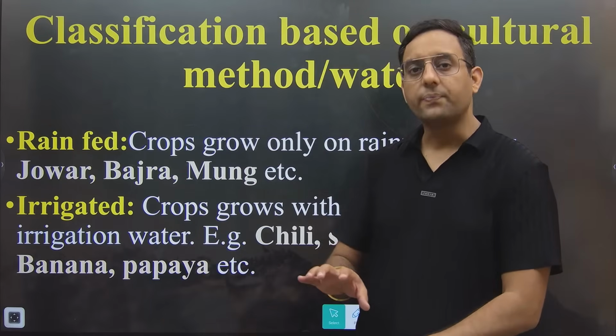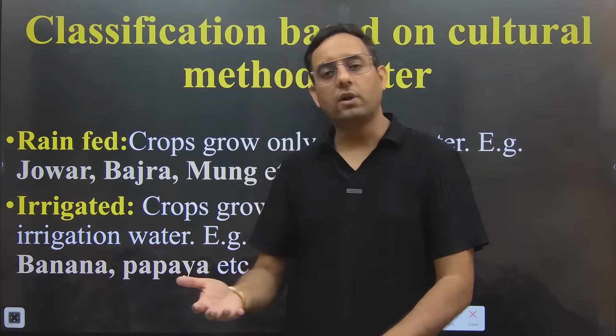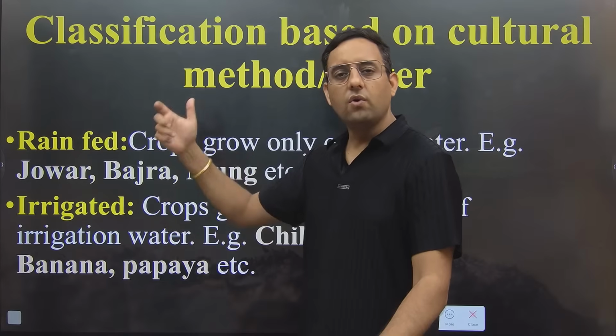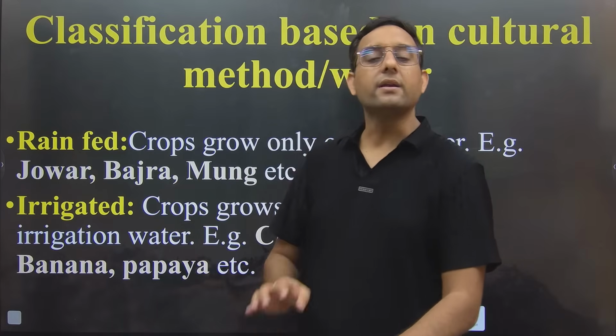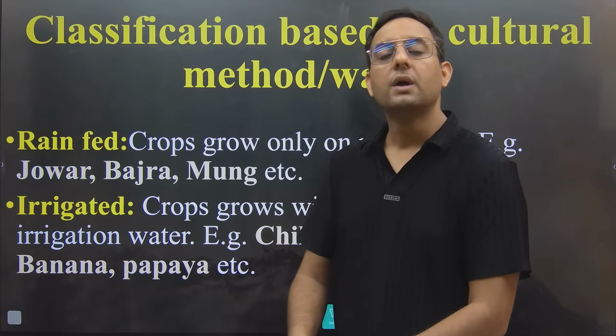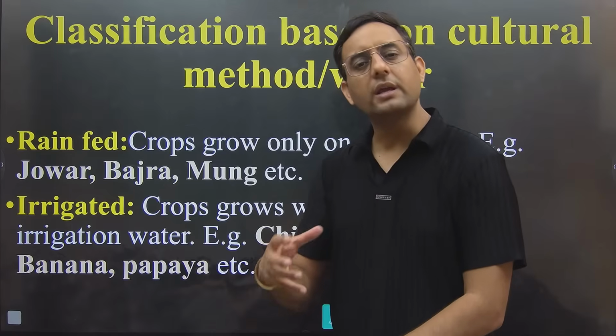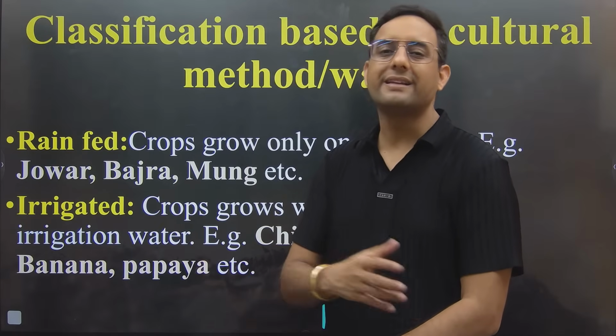So if you have resources to supply water to the crops, that means it is irrigated area. And if there are no water resources, it will be rain fed. In rain fed area, you will grow the crop which will be able to survive in the drought condition, in the condition where severe water scarcity can happen.